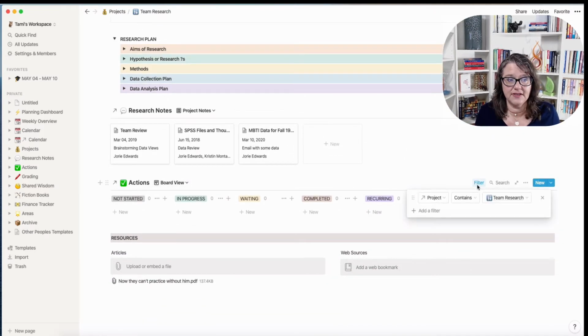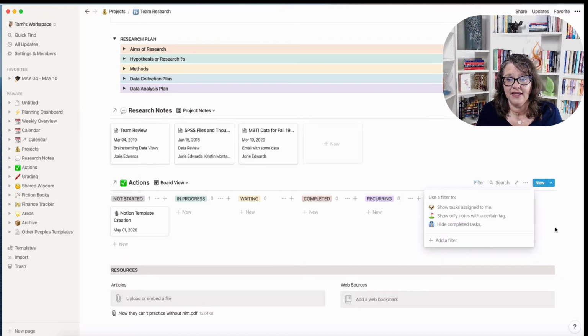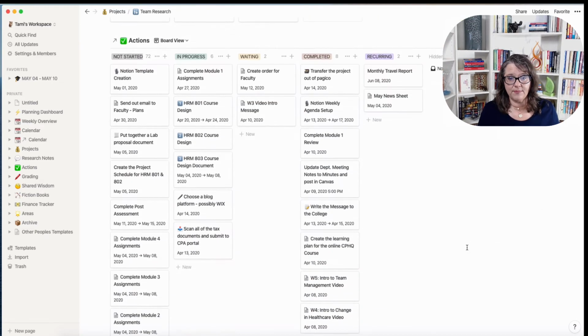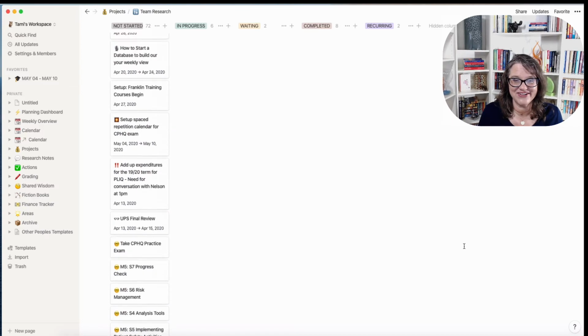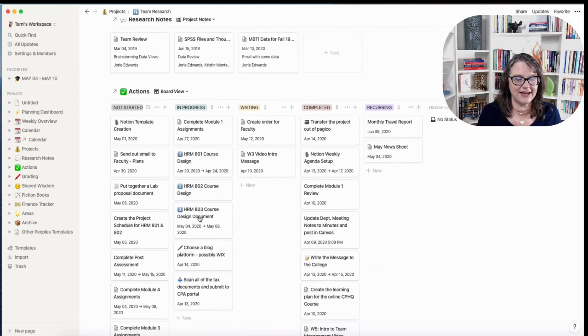Down here, this is the connection to my actual to-do list database. So I'm going to delete the filter real quick. And what you'll see show up is everything I have in that database, right? So you can look down through here and see the tasks start to run pretty long. And there's the not started, in progress, waiting, completed, recurring.